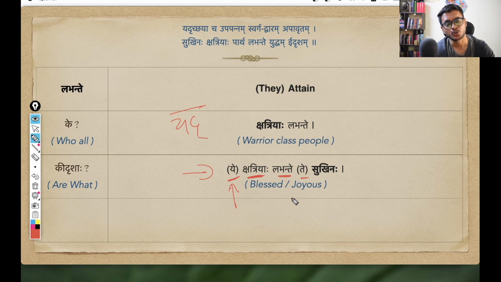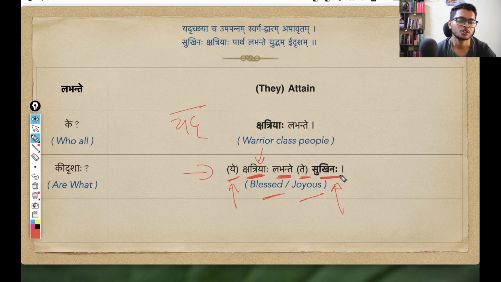We will see further in the shloka. But all the Kshatriya people who attain, they are sukhinaha. They are blessed, or they are joyous. They are happy in that sense. Okay, so I hope this subtle difference is clear, that the use of sukhina here is not in the sense of an adjective. It is in the sense of a compliment.